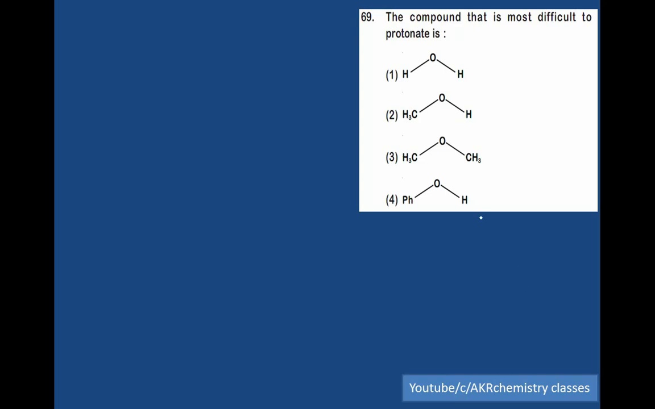The compound that is most difficult to protonate: H2O contains two lone pair electrons, and when treated with a proton, H plus ion, it gets converted into a more stable chemical compound, that is hydronium ion. So it easily gets protonated. The second one is alcohol, CH3OH. On protonation, it gets converted into unstable protonated alcohol, but it also gets protonated.